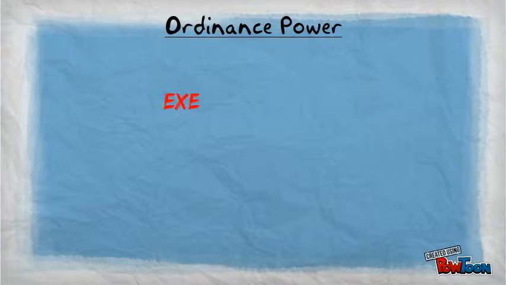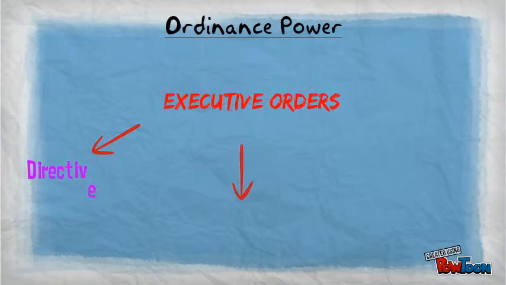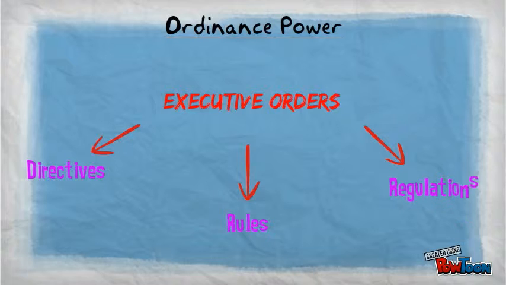The President also has the ordinance power, which allows the President to issue executive orders, which are directives, rules, or regulations that have the effect of law. Many acts of Congress have given the President this power. And also, the Constitution has given this power, because without it, the President would have a very difficult time enforcing federal law.